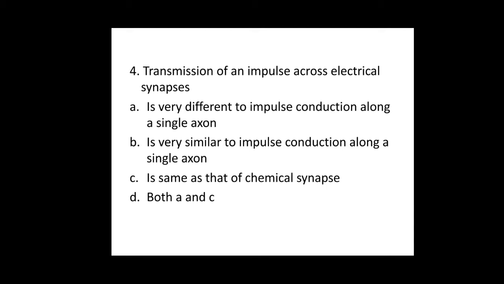In the case of saltatory conduction, the impulse jumps from one node of a neuron to another. Like that, when it comes to the length of the axon, it is going to jump from the axon terminal to the next neuron's dendrite. That's why it is said to be similar to the conduction of impulse along the length of the axon. So for the fourth question, the answer is option B.